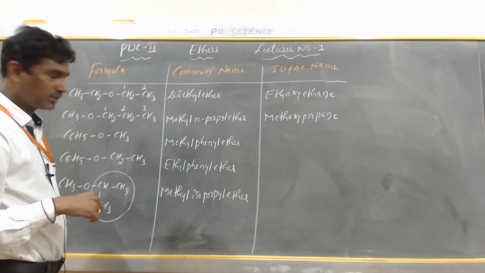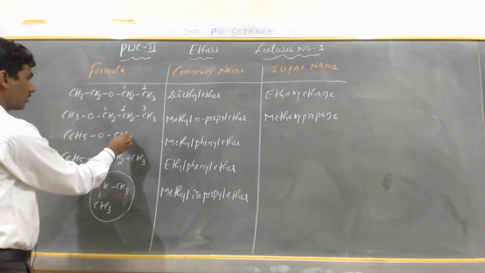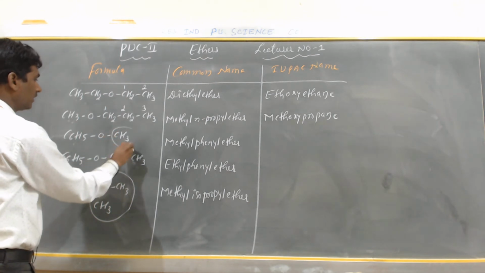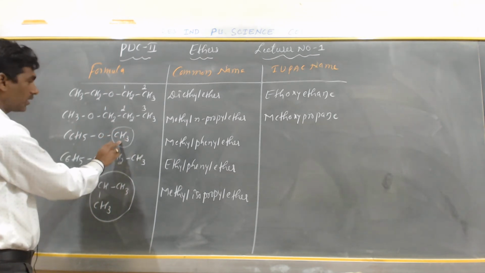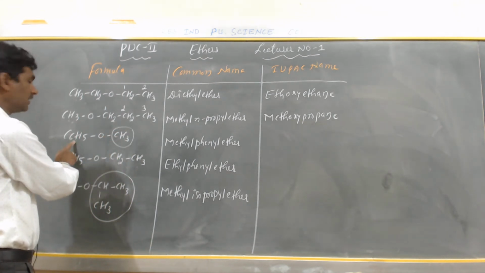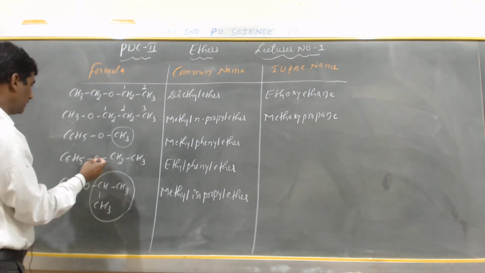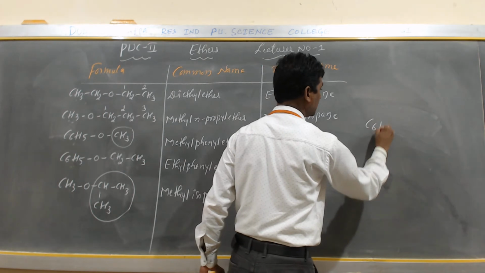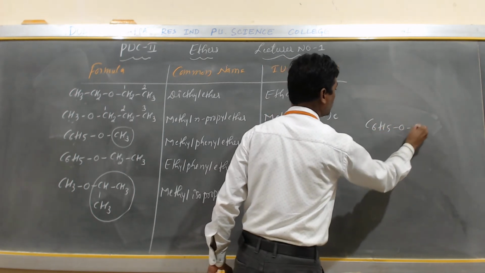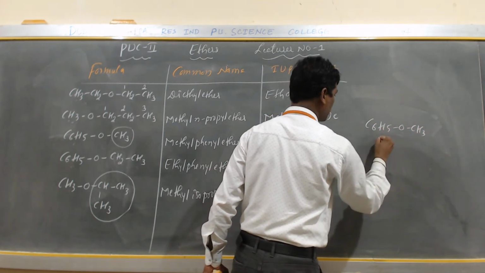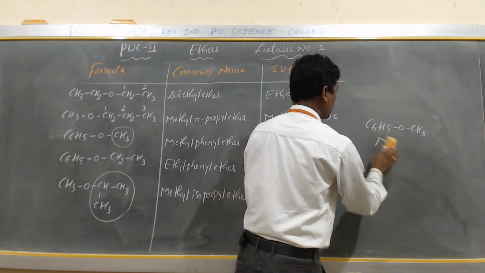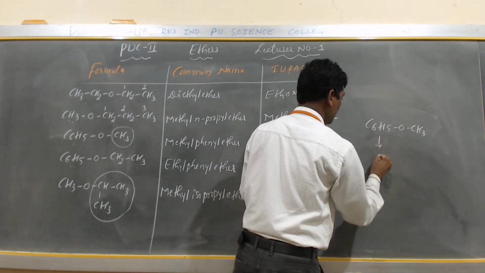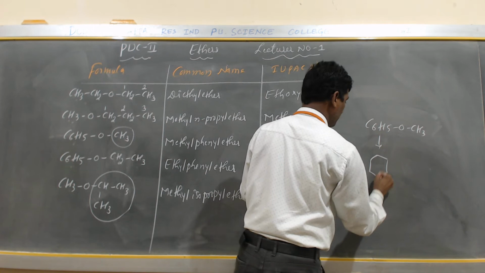Yes, my dear students. Next, so this is called what? CH3 is called what? Which is the smaller? This CH3 is called methoxy. C6H5 is called what? Benzene. How is it? So I can write it C6H5 OCH3. C6H5 is nothing but a benzene ring. This is a benzene or phenyl.